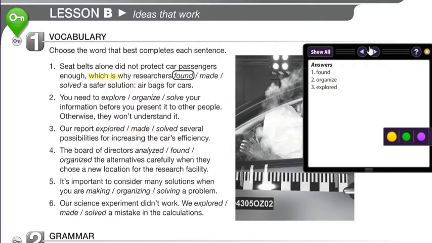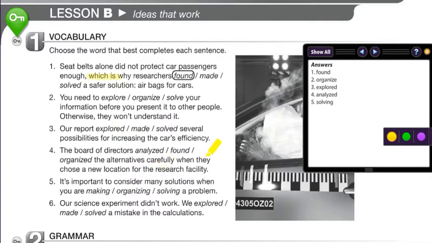Number four, the board of directors analyzed the alternatives carefully when they chose a new location for the research facility. And then number five, it's important to consider many solutions when you are solving a problem.